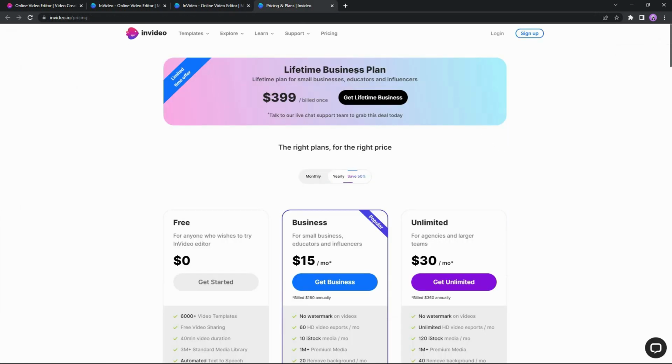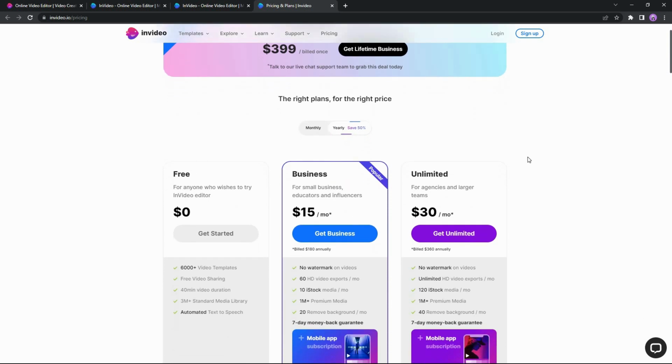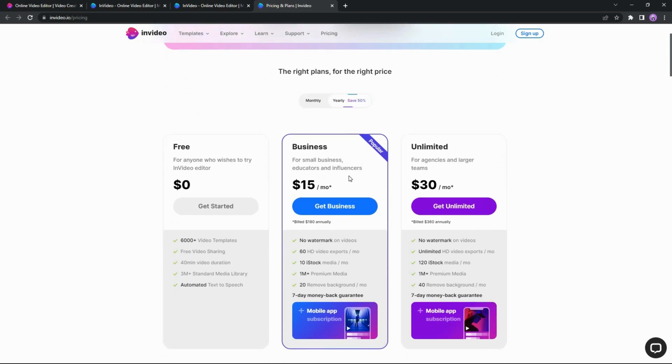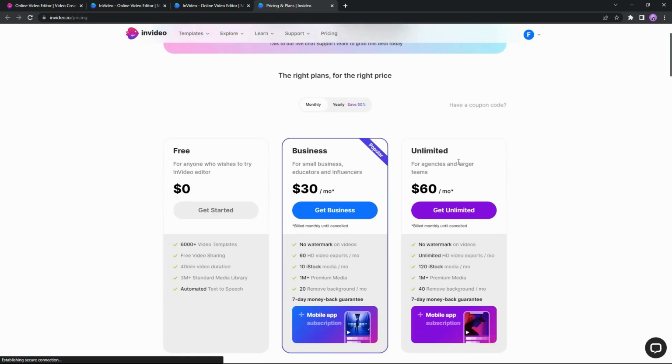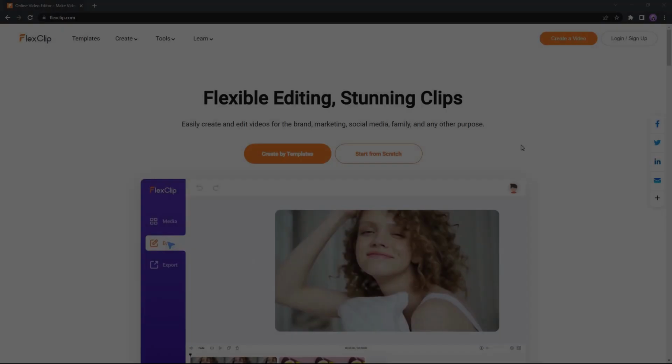Currently there is a lifetime business plan that is going to cost $400. So by paying $400 you can get lifetime access to InVideo. And as for the subscription plan, the yearly plan costs $15 for business and $30 for unlimited, and the monthly plan costs $30 for business and $60 for unlimited.